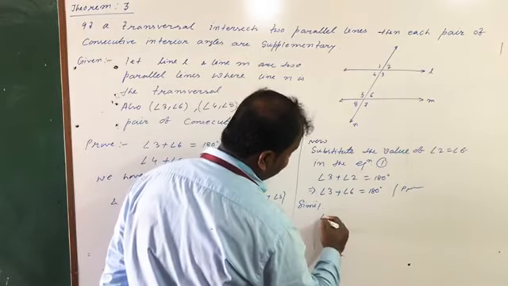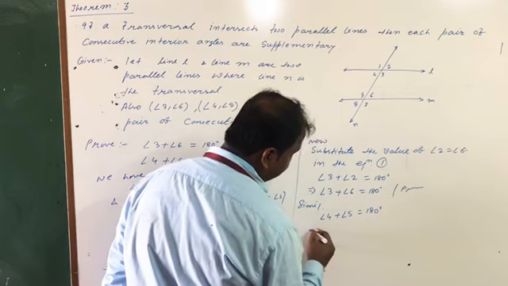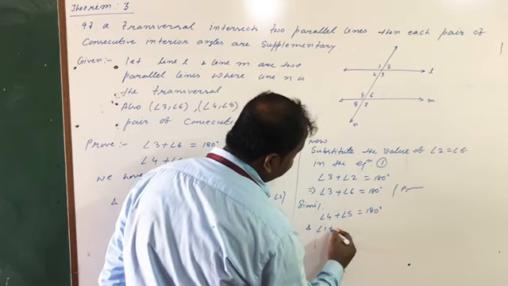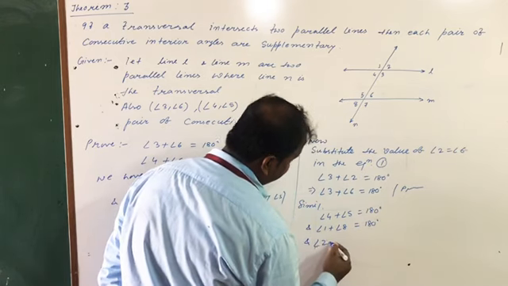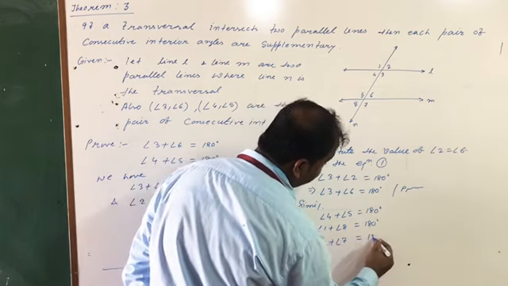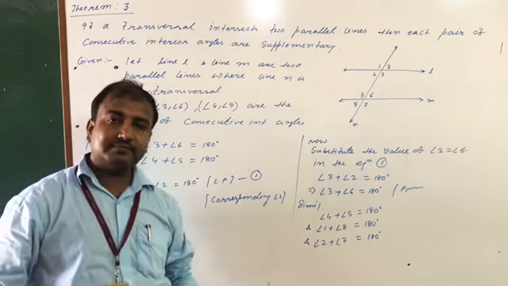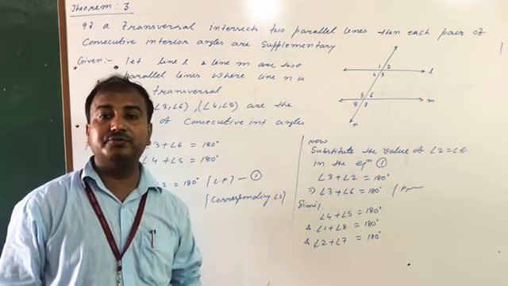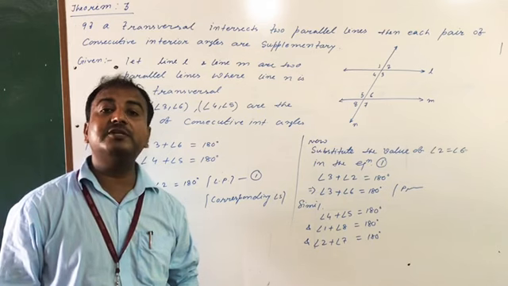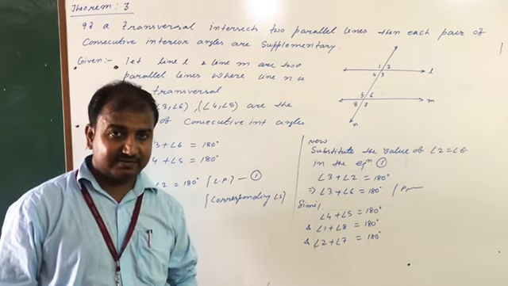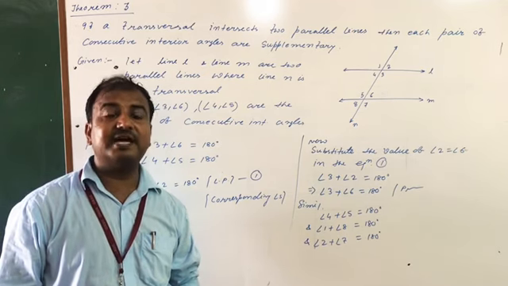Similarly, we can say angle 4 plus angle 5 is also 180. Angle 1 plus angle 8 is also 180. Angle 2 plus angle 7 is also 180. From here we have understood that the sum of two consecutive angles must be equal to 180, either consecutive interior or consecutive exterior.